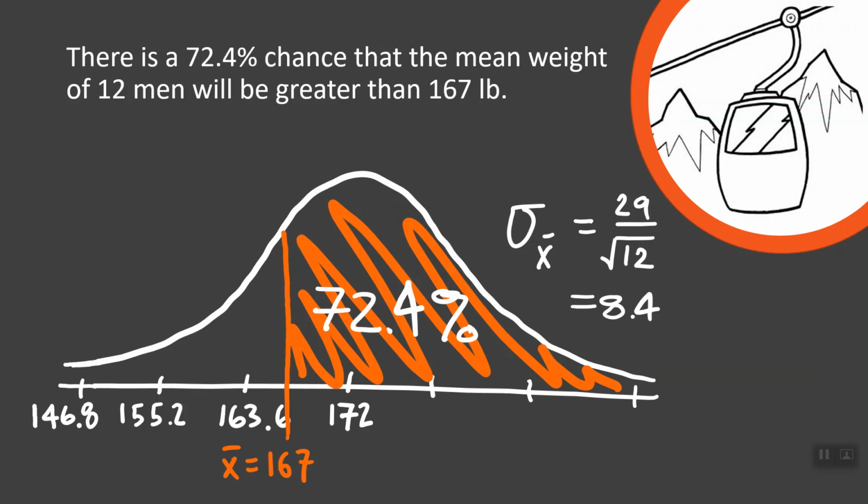Now, I'm not so sure why this is. I would guess that possibly this placard is quite old, and that men's weights have increased over the years. Not just men, but all people's mean weights tend to have increased, whether females or males. So that's why I think this is quite probable. But again, we were able to find the probability of this. If it were me, I'd probably want to update that placard.